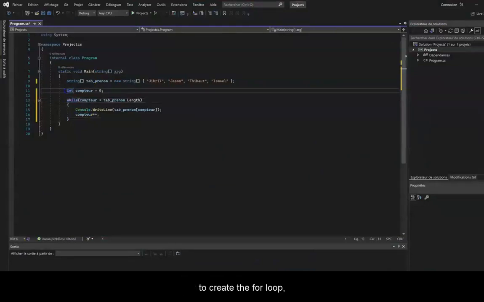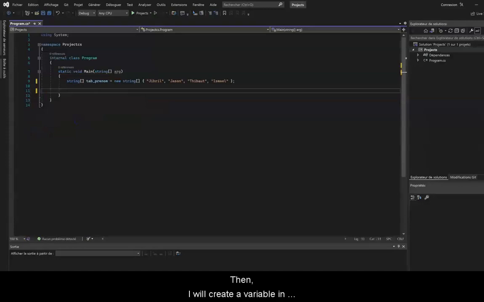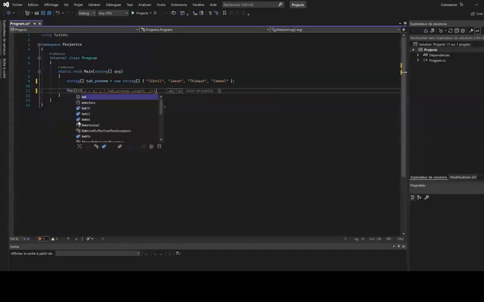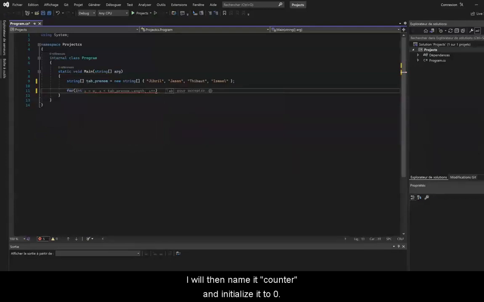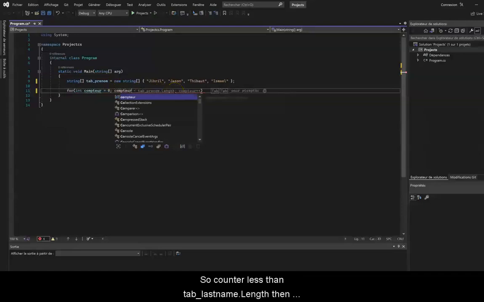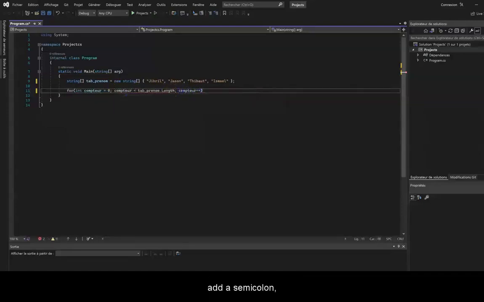Here, to create the for loop, I'm going to delete all of this and type for. Then I will create a variable in brackets by giving its type, int. I will then name it counter and initialize it to 0. I will then add a semicolon. Let's now move on to the condition. I will use the same as the while condition: as long as the counter is less than the total number of values in the array. Then loop. So counter less than tab_lastname.Length, then add a semicolon.